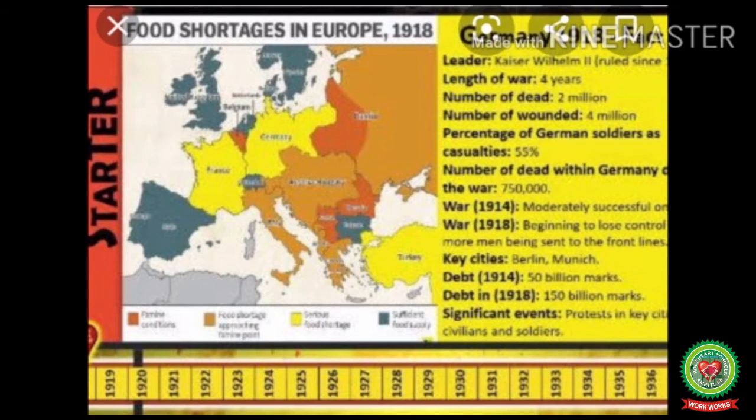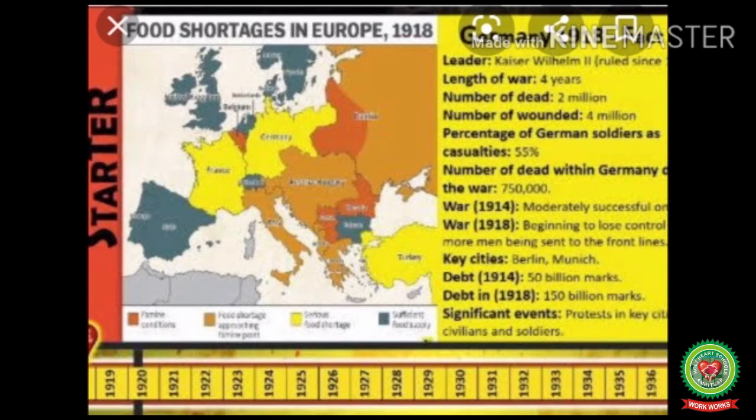Germany had to fight the war for 4 years, and the number of people who died in Germany was 2 million. The number of people who died within Germany was 750,000 from 1914 till 1918. In all the battles which Germany fought, Germany was only moderately successful. And food shortage, or crisis of food, was one of the big reasons that Germany had to face defeat in